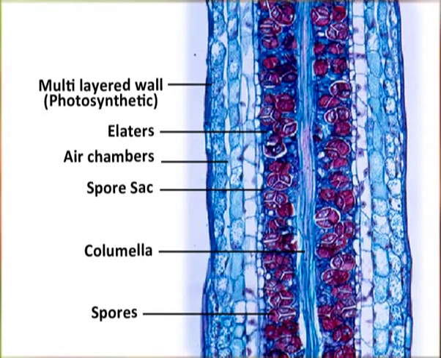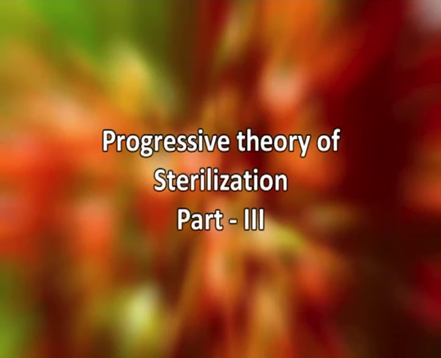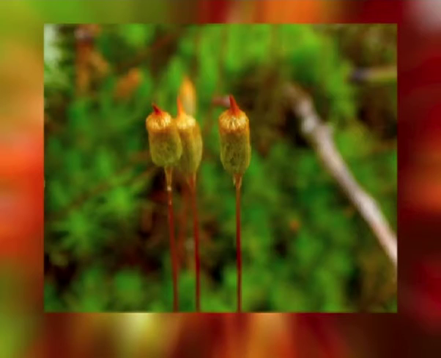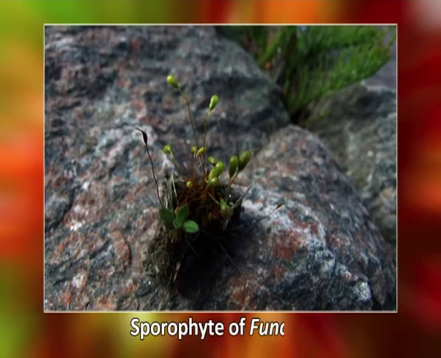The whole endothecium is transformed into a column of sterile tissue of elongated cells called columella. The sporogenous tissue is restricted to a small portion of the capsule which overarches and surrounds the central columella. The ultimate stage of sporophyte evolution in Bryophytes is seen in the mosses such as Polytrichum and Funaria, where progressive sterilization of sporogenous tissue has reached its maximum.